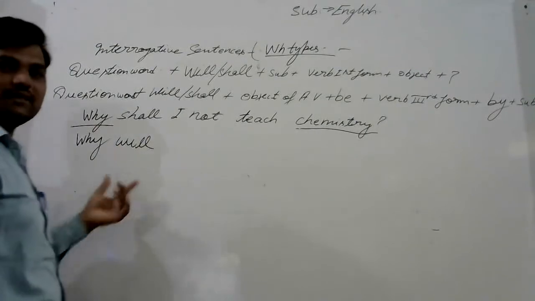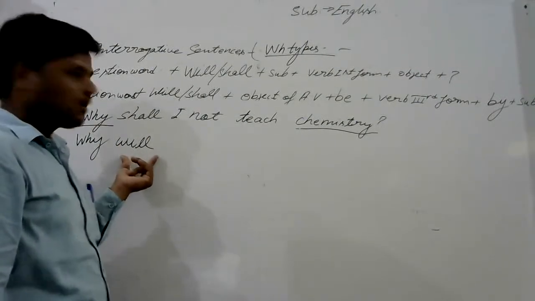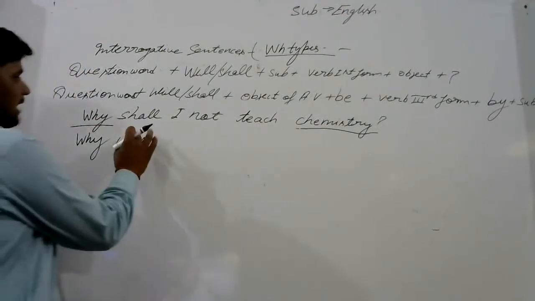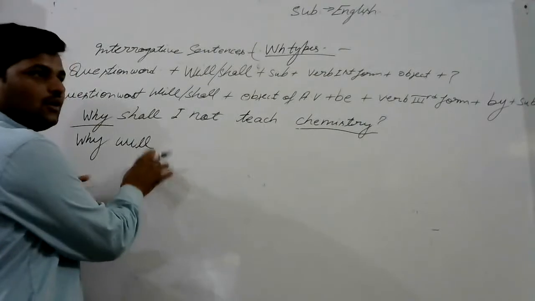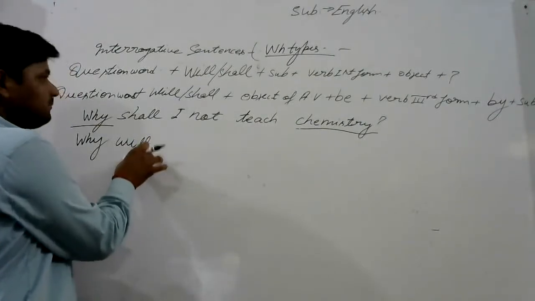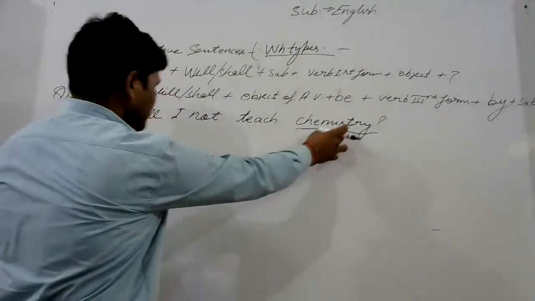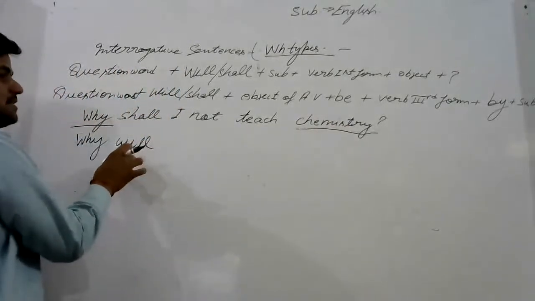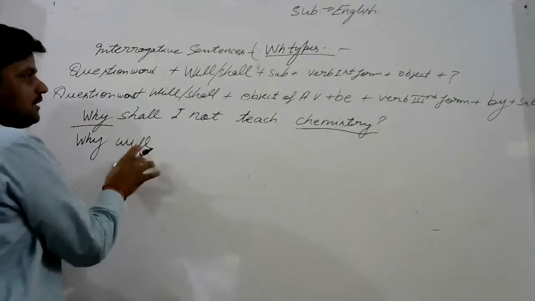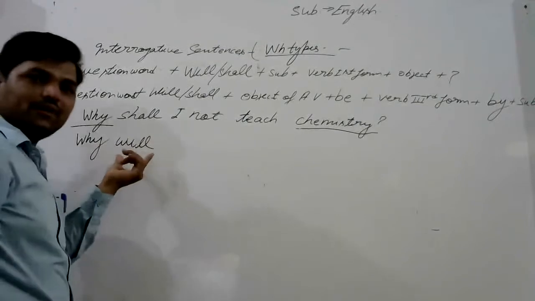You understand what I am saying? Why will? I am trying to make you understand that in passive voice, your helping verb would be according to the new subject. Here chemistry is object, but in passive voice, chemistry would be the subject, and according to chemistry, your helping verb will be will here.